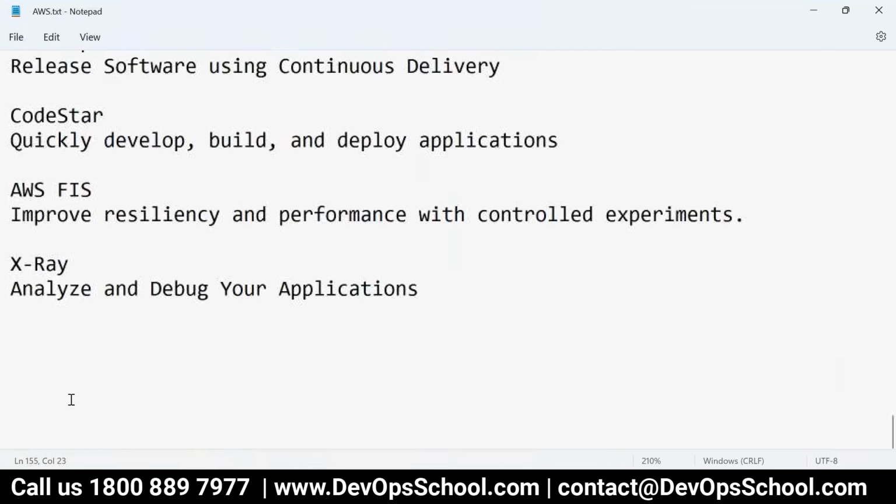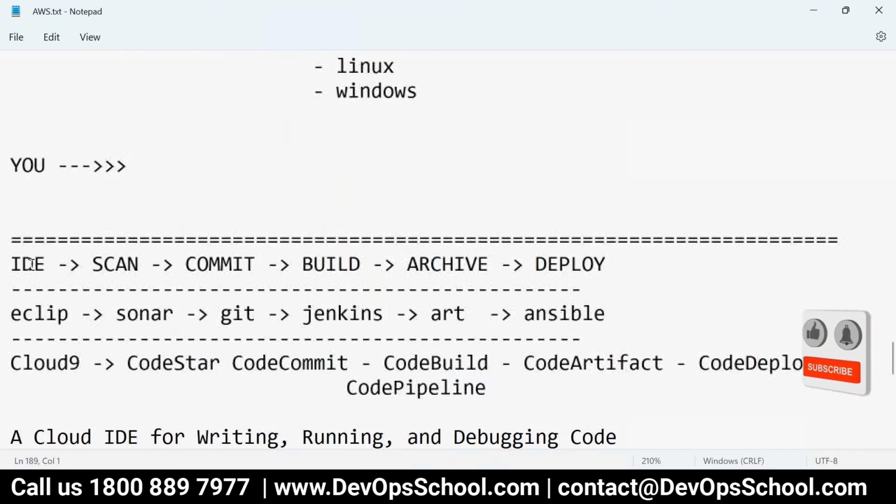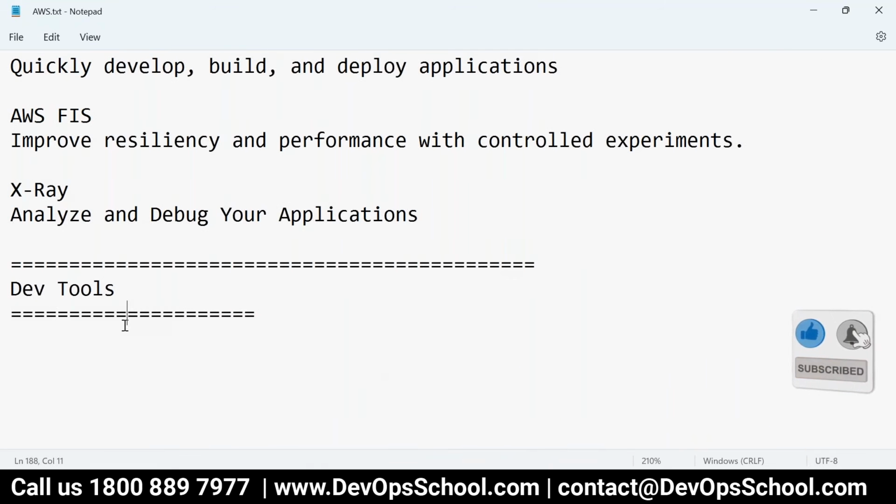Okay, so DevOps setting, you have all the services, but let's say developers, dev tools. So what are the tools devs require most of the time? Anyone would like to tell me? IDE. IDE, so I did talk about that, no? IDE is that stuff. Okay, I'll put it up in this one.